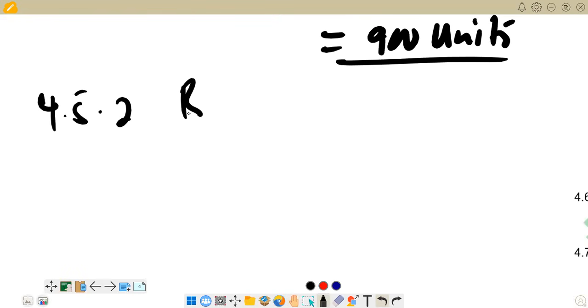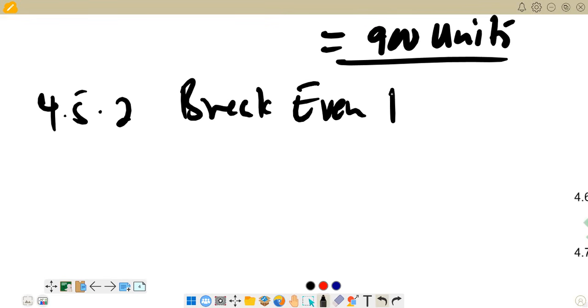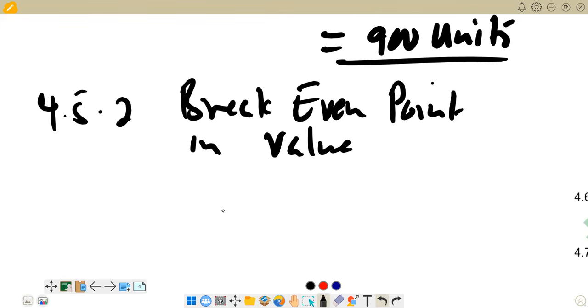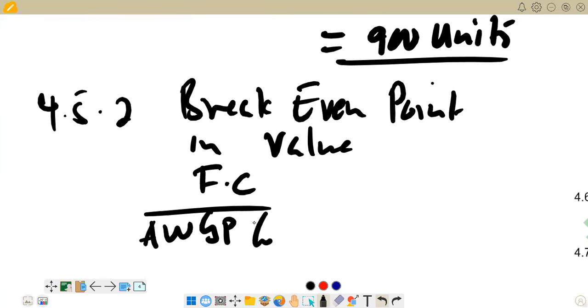This is 4.5.2, break-even point in value. The formula is fixed cost divided by the average weighted gross profit percentage.